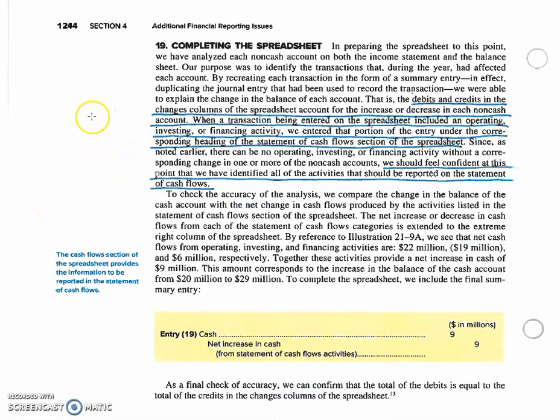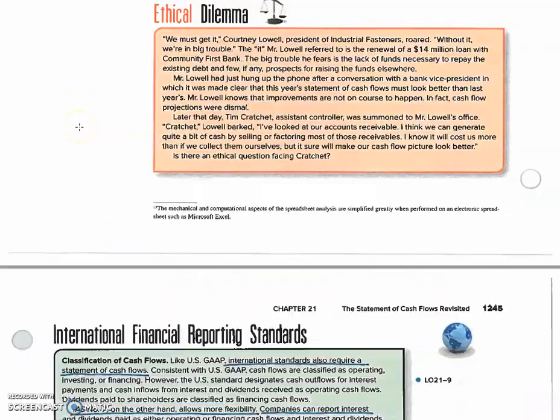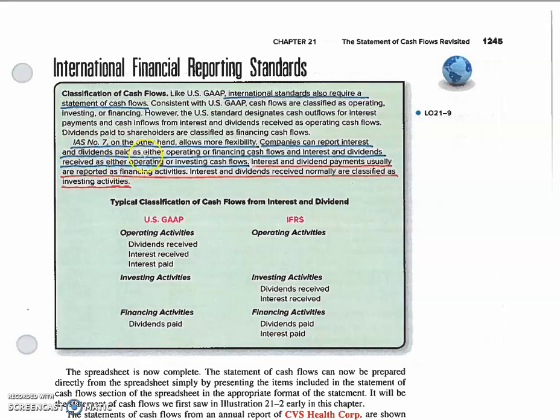Talked about the completing of the spreadsheet. Again, the difficulty is that the accounting system is just really not set up to generate a lot of this information. So you're having to scramble and get it from the comparative balance sheets. So there they get into differences between US GAAP and international GAAP.